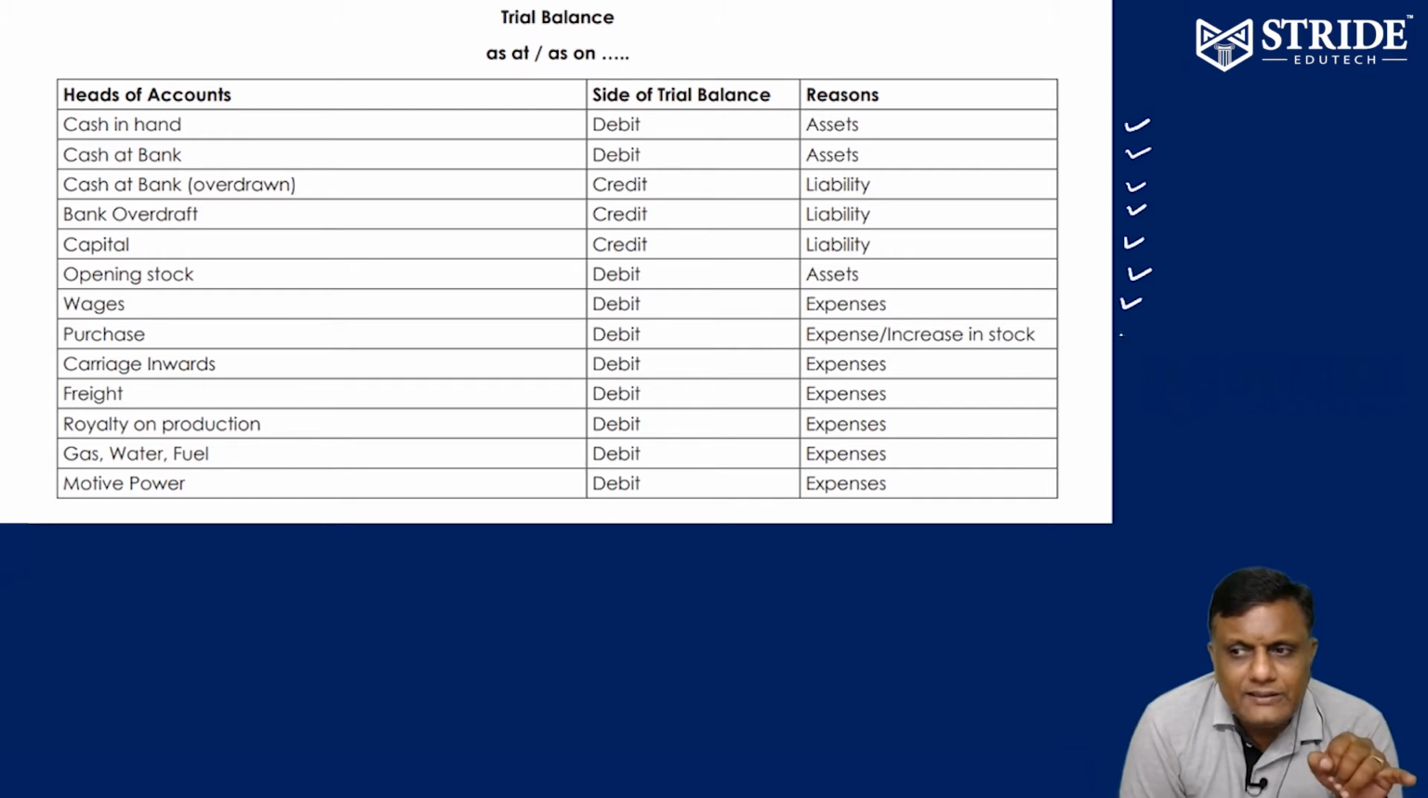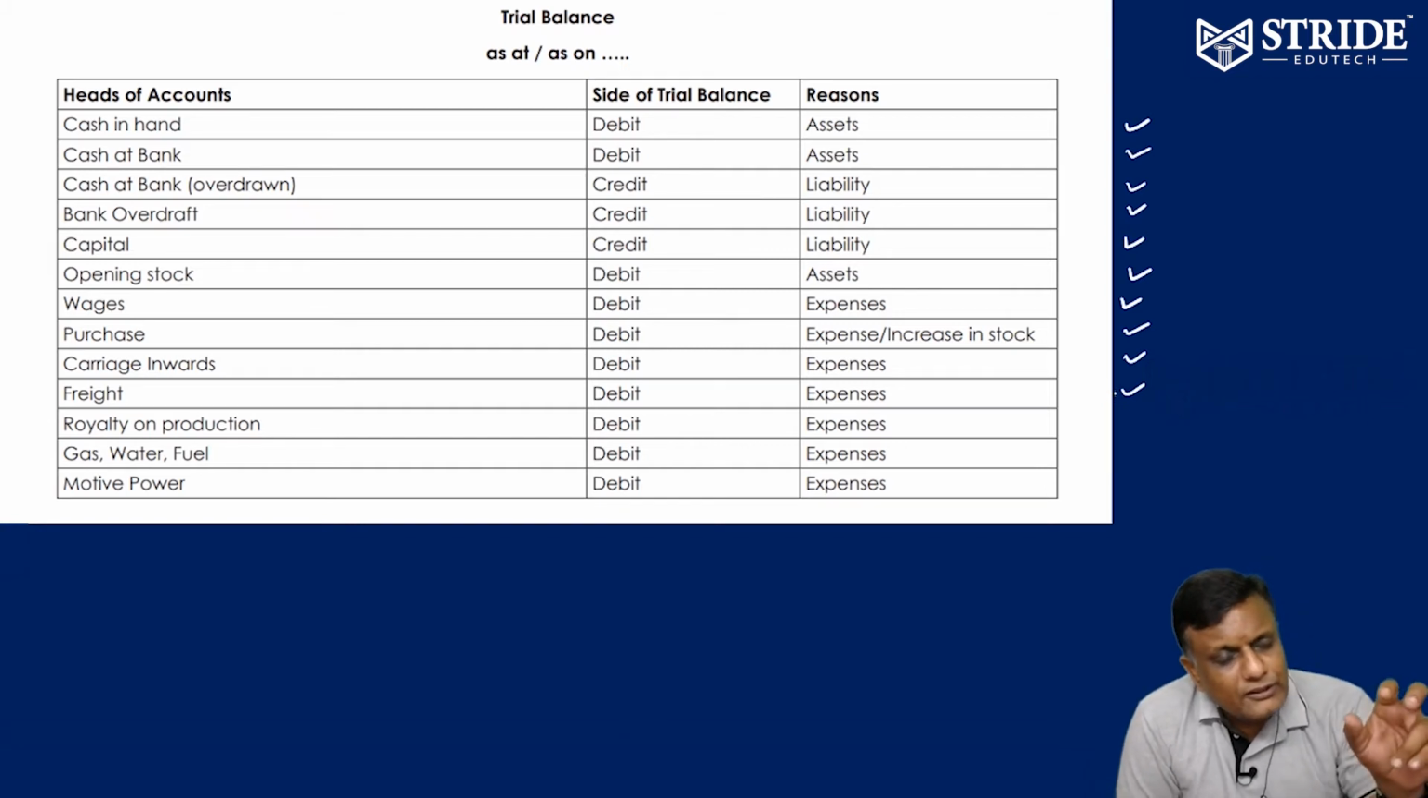Purchase, it's an increase in stock, you can treat it as an expense also. I told you there are two options. Either you can treat it as an expense or take it as an increase in stock. Since it is an increase in stock, it's a debit balance. Carriage inward, expense, debit balance. At the time of purchase, we are paying lorry charges, debit. Freight, expense, debit. Royalty and production.